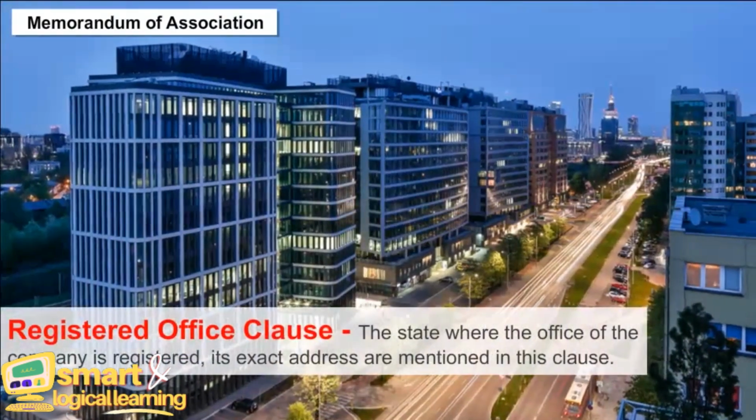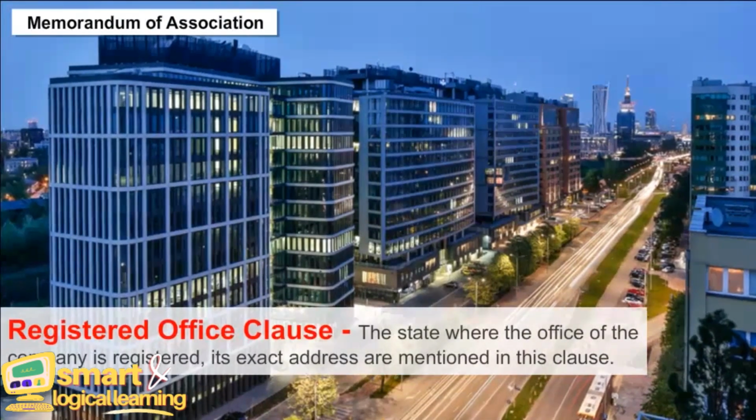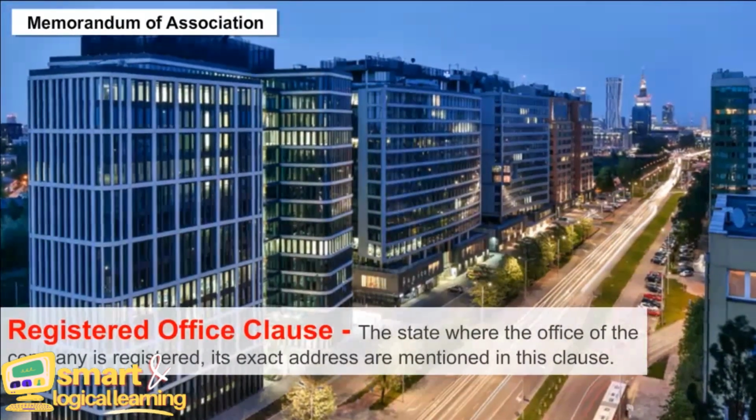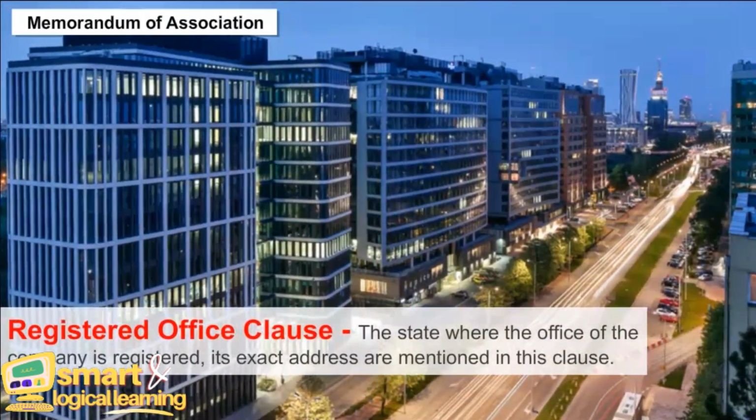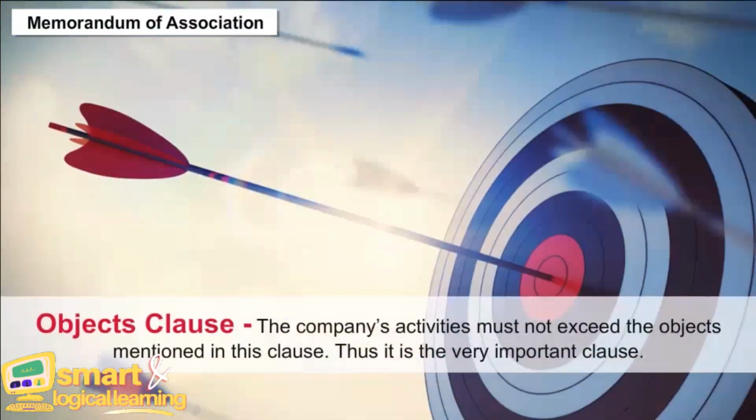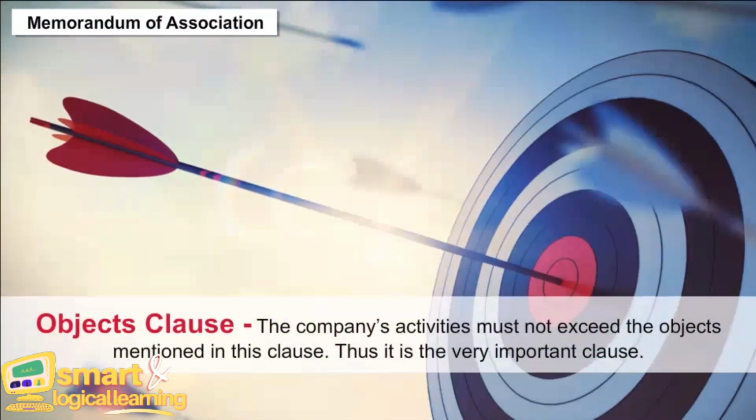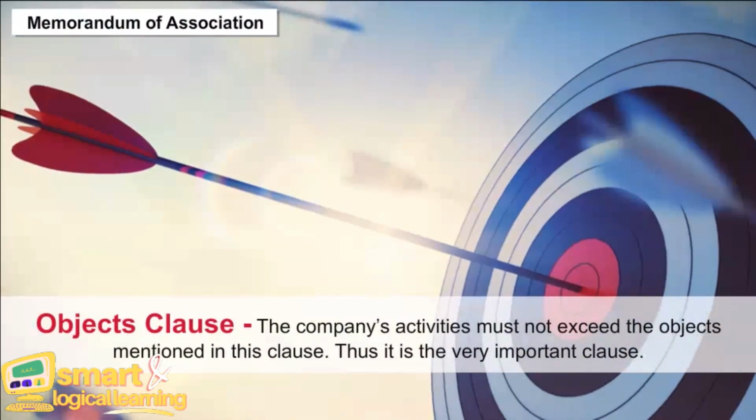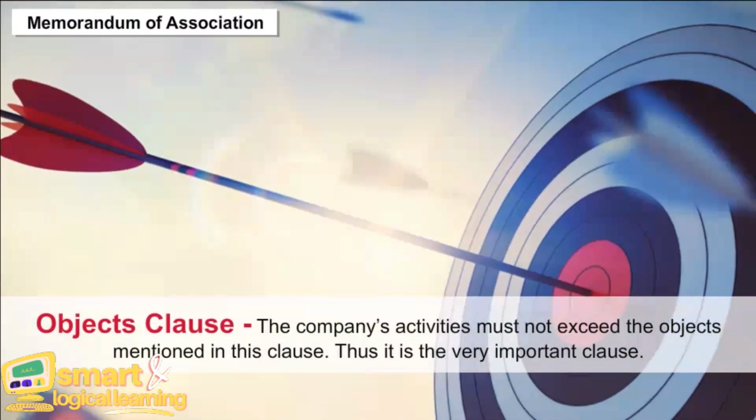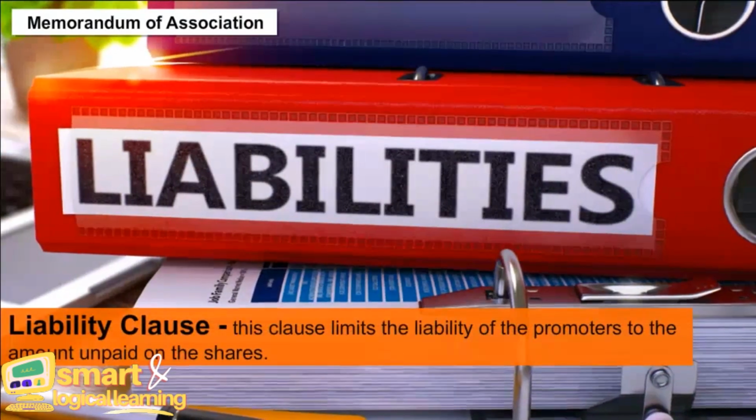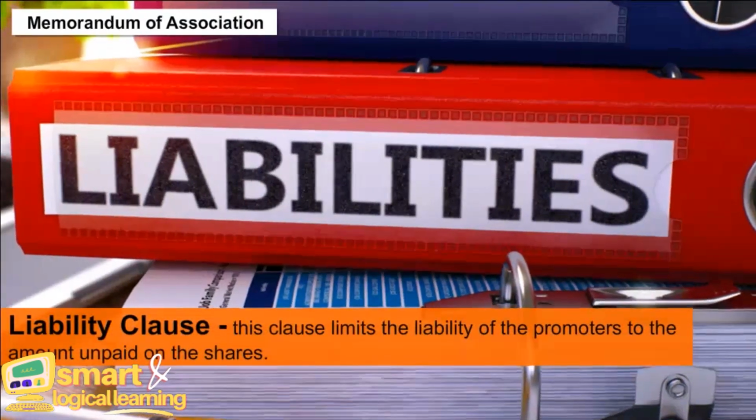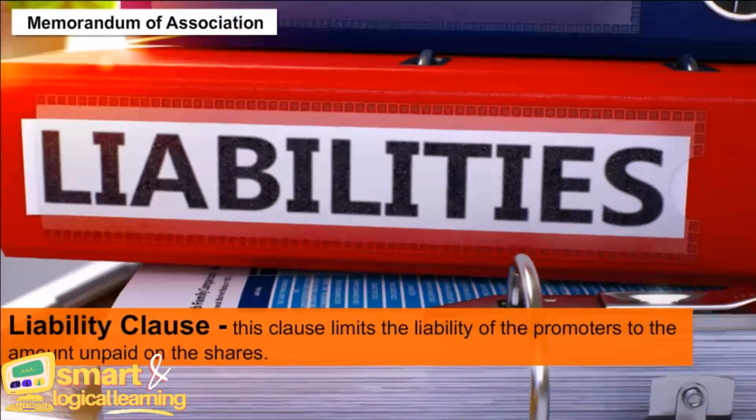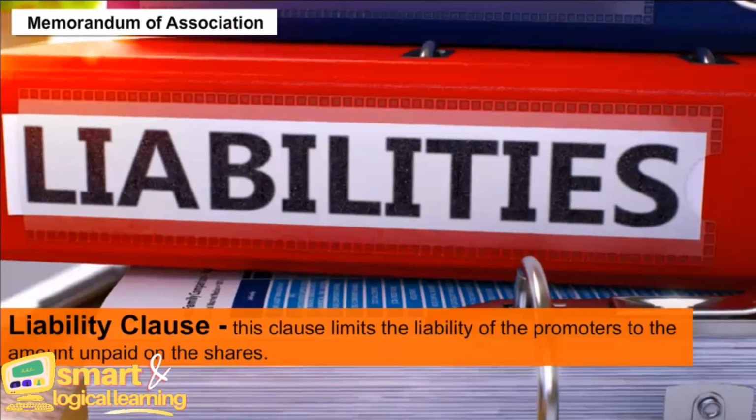Registered Office Clause. The state where the office of the company is registered, its exact address are mentioned in this clause. Objects Clause. The company's activities must not exceed the objects mentioned in this clause. Thus, it is very important clause. Liability Clause. This clause limits the liability of the promoters to the amount unpaid on the shares.